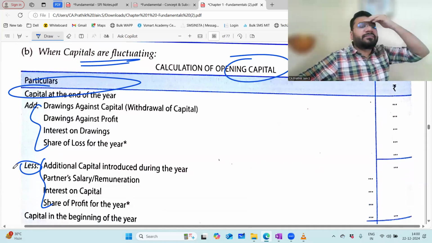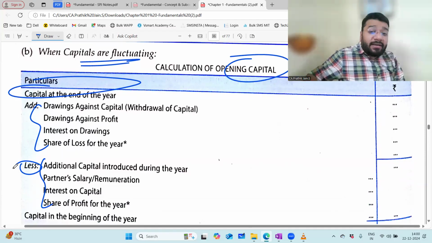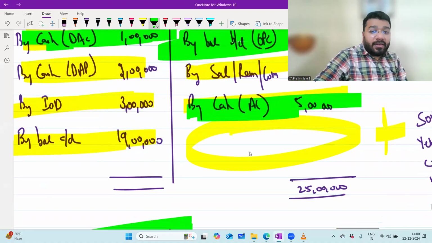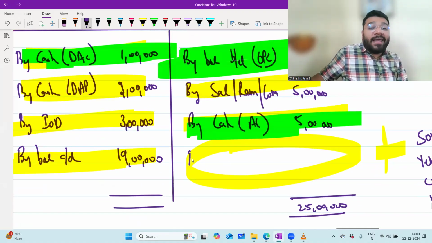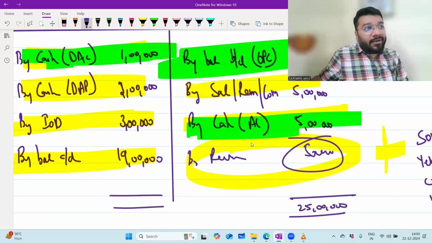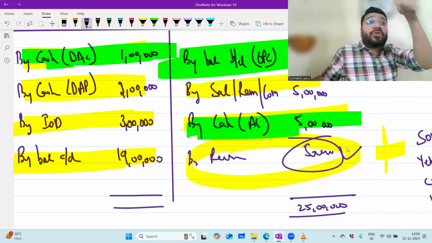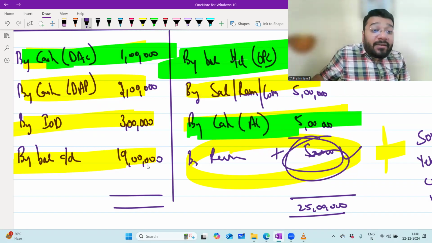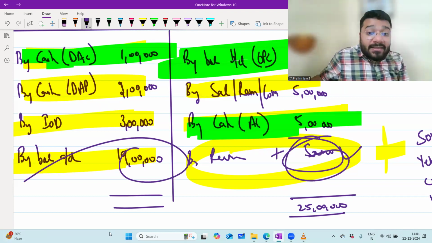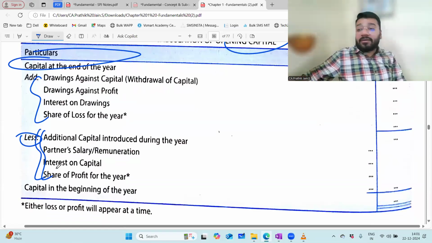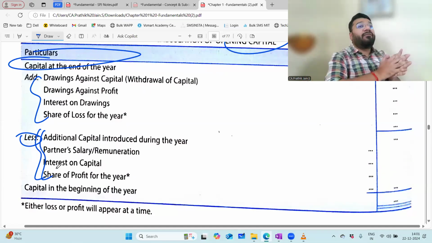My question goes to all of you. Imagine on the credit side, they put by revaluation account 5 lakh rupees. So will you not minus this revaluation profit? This 5 lakh rupees is credited to capital account, which means this is added to your opening capital. With the opening capital of 10 lakh, you added this 5 lakh to get this closing capital. So while reversing it, will you not minus the revaluation account? You will minus. But my question is, where have they put minus revaluation here? Since minus revaluation is not given in this format, what will you think?